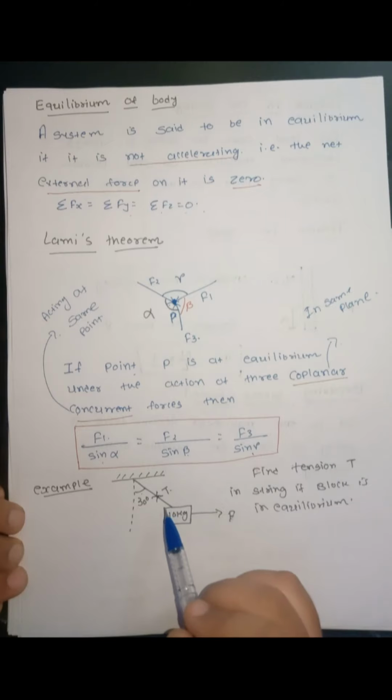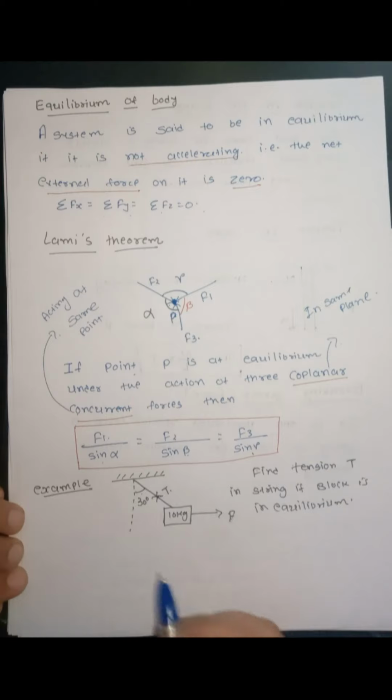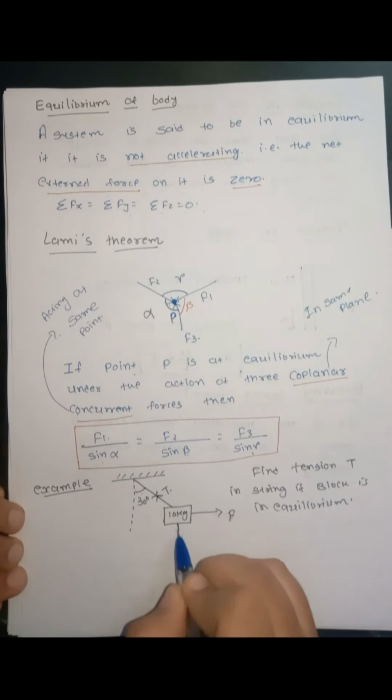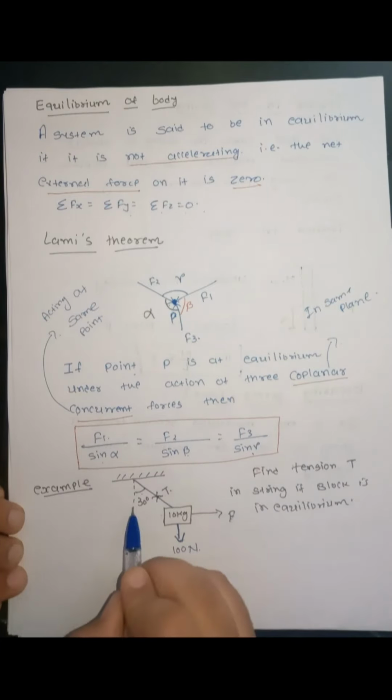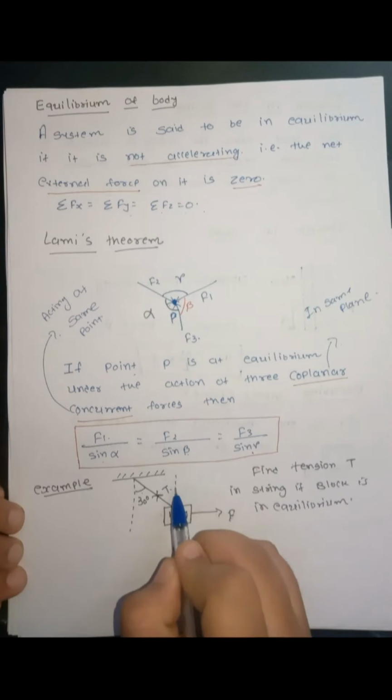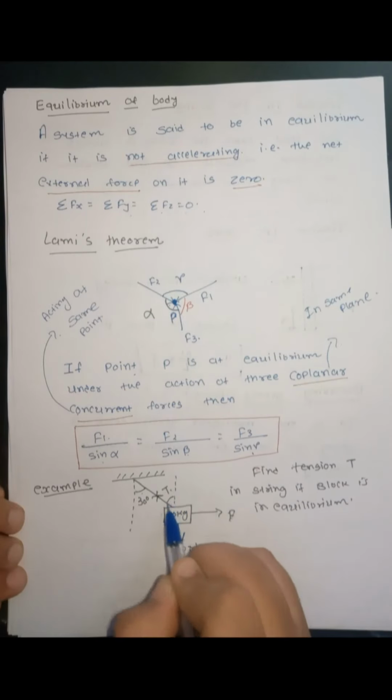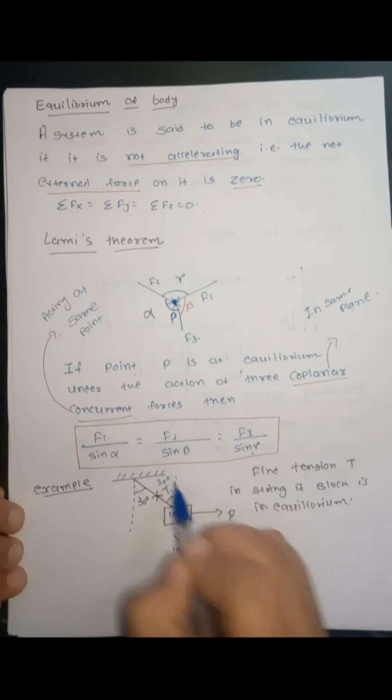So we will use Lami's theorem because this object is in equilibrium. The force acting on the object in the downward direction is the gravitational force, which is equal to 100 Newton. If this angle is 30 degrees, then the angle with the vertical will also be 30 degrees.